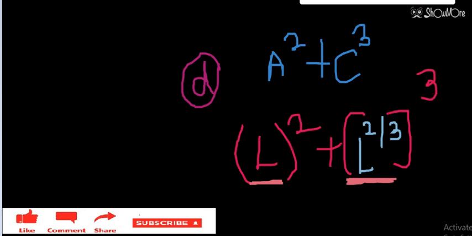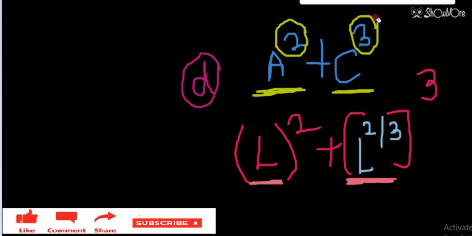Students, whenever two physical quantities have different dimensions and their powers are different, like this is power 2, this is power 3, that can give me a meaningful relation. This relation can be meaningful. Keep this in mind.